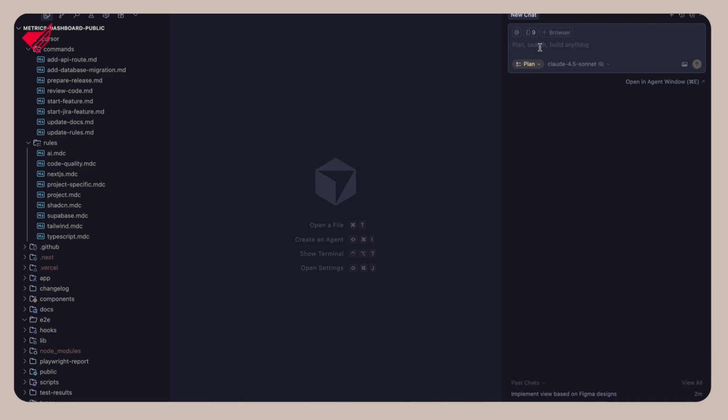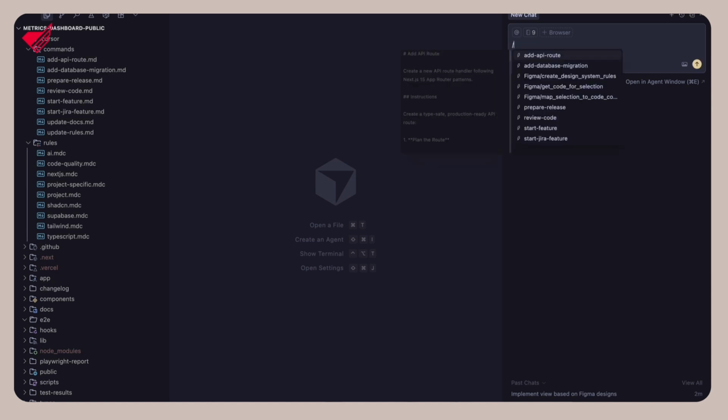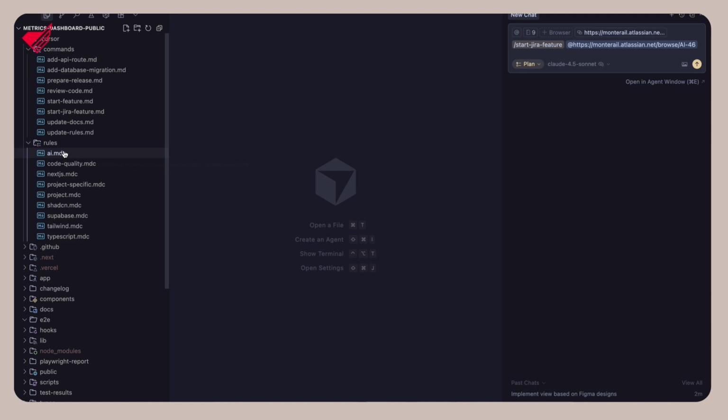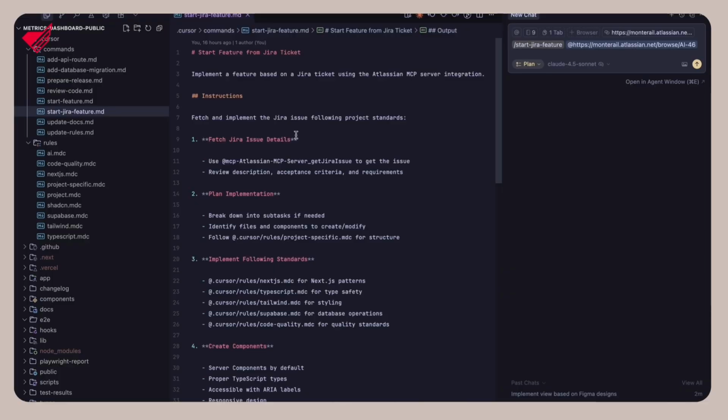And I could start writing a full prompt about how to implement this feature, but I can use my command, which I defined. So start Jira feature and just paste this link. And what is it? It's just a predefined prompt. So we have a rules folder with the rules, but we also have commands that are just prompts to reuse. So instead of writing it every time, I have it here and it says to use Atlassian MCP to get the Jira issue, read the description, plan everything, things like that.